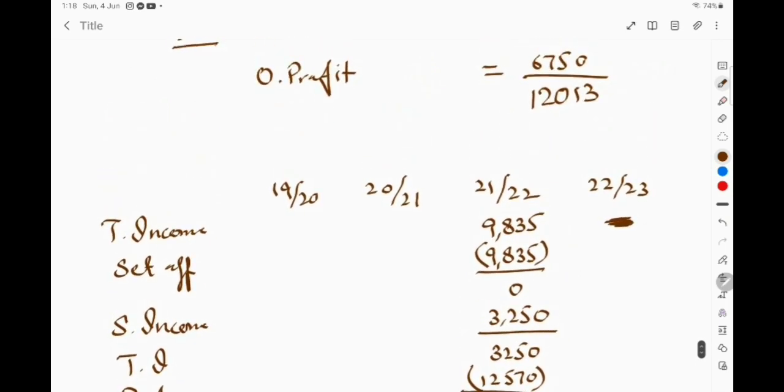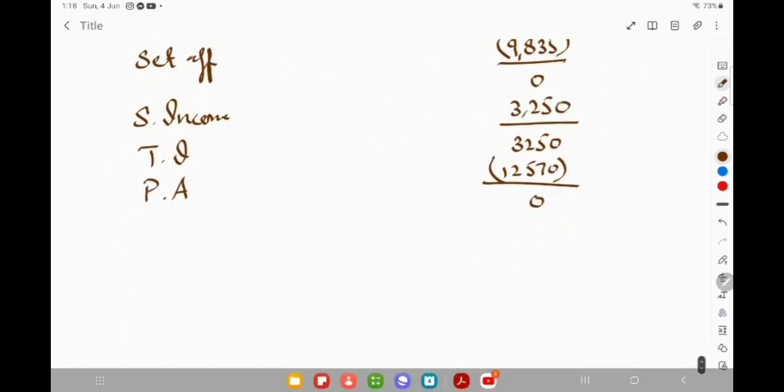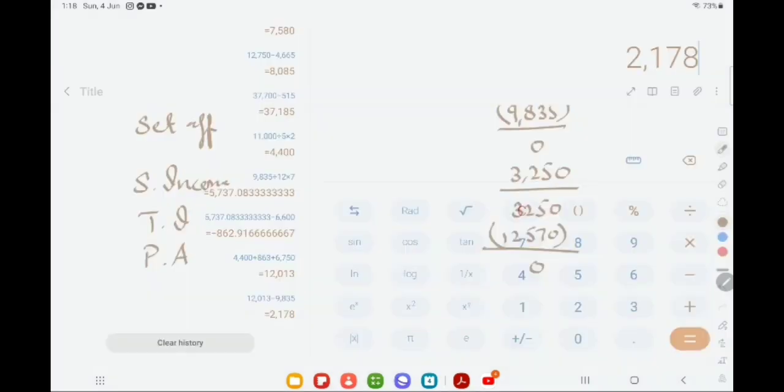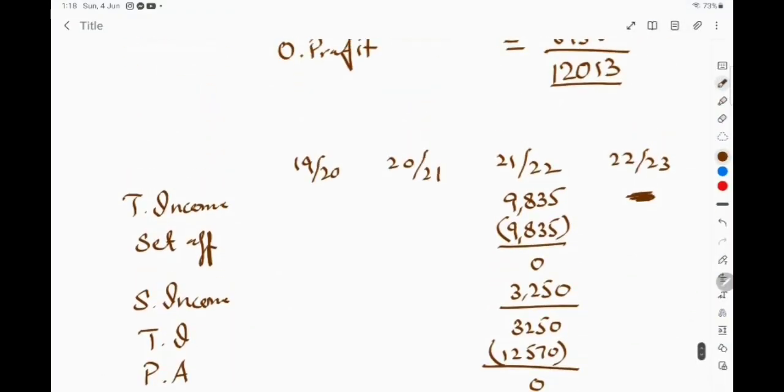Now we have total terminal loss is 12,013. Out of this, 9,835 of loss has been set off. Remaining 2,178 loss would be set off against the total trading income of previous year. Remember that in case of terminal loss, we can carry back for 36 months.